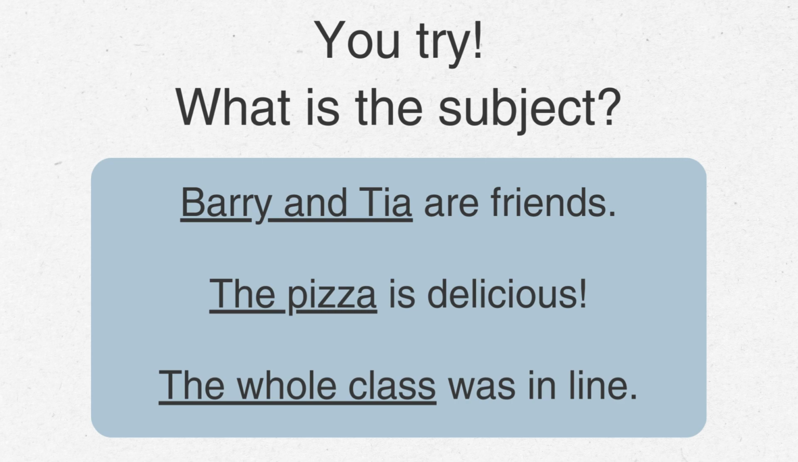All right, let's check those answers. Barry and Tia are friends. The sentence is talking about Barry and Tia, so Barry and Tia is the subject. The pizza is delicious. The sentence is discussing the pizza, so the pizza is the subject. The whole class was in line. The sentence is discussing or focusing on the whole class. The whole class is our subject.